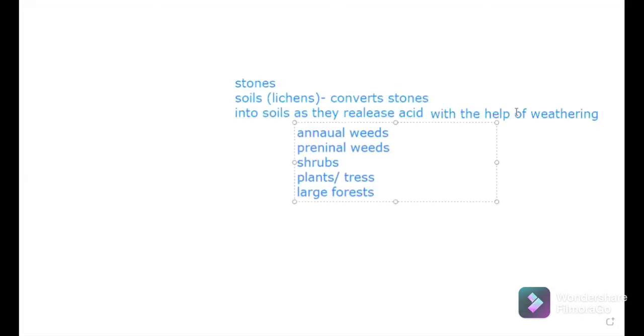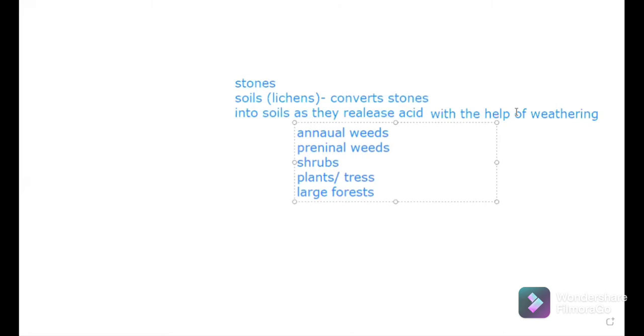For example of ecological succession, suppose there is a bare area, and in the bare area there is existence of a stone, and stones are converted into soil with the help of lichens. Lichens are those which secrete acid and they form soil with the process of weathering.